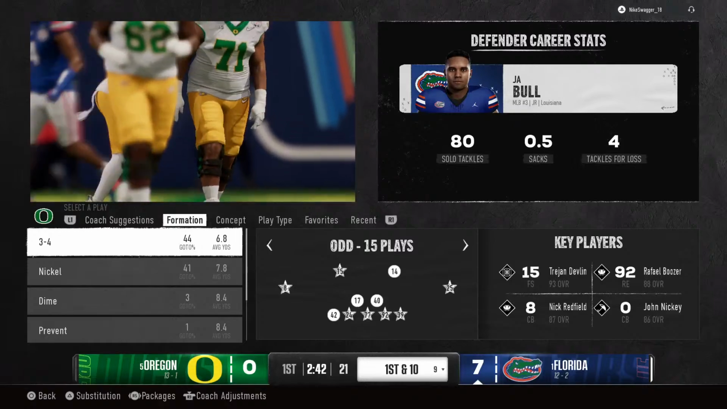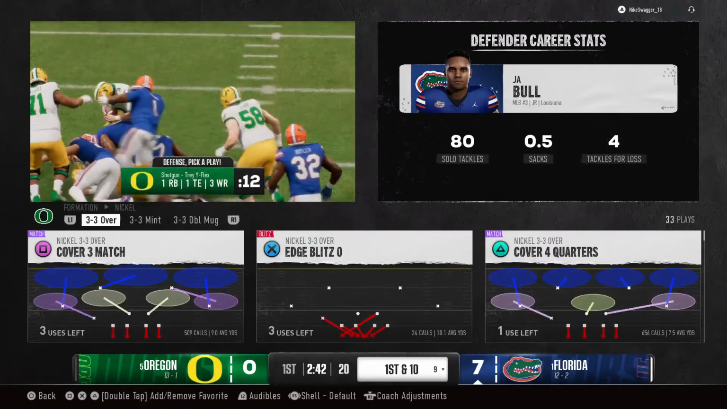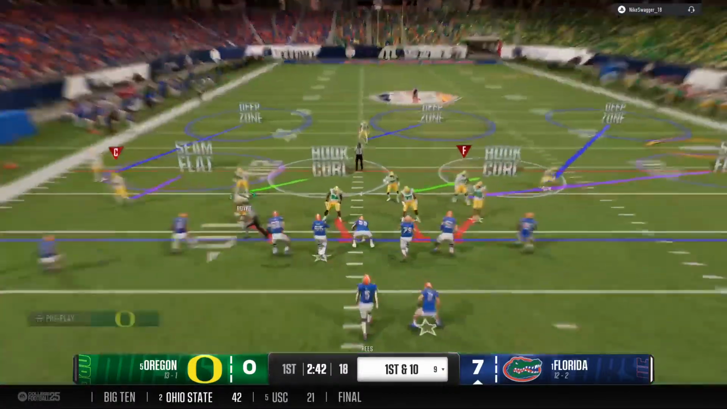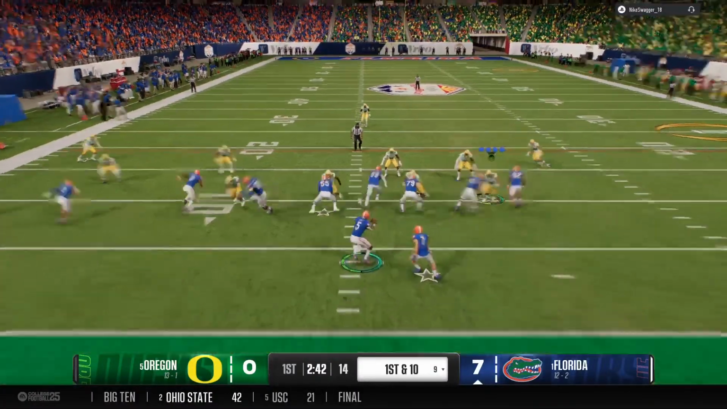Love the aggressive nature here by this defense on this fourth down. The offense is going for it, and instead of sitting back, they decide to attack that offensive front. They get after them with a lot of bodies, and they're able to come up with that sack.